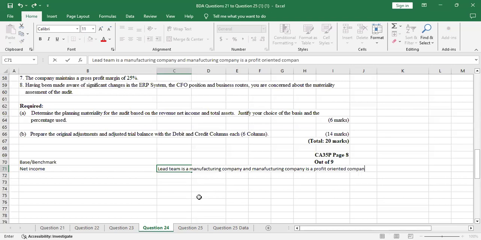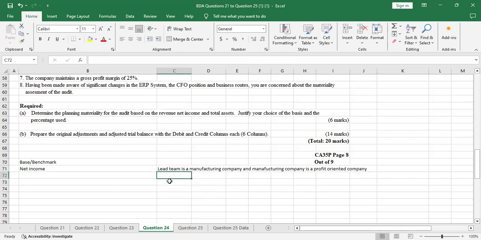Yeah, that's why I'm picking the net income, because the stakeholders, the shareholders, will be concerned much about the profit, not the net assets or the total assets. If it was an investment company, then we'd be so much concerned, and the basis would be the total assets. I've also disqualified revenue because revenue fluctuates. It's unpredictable.